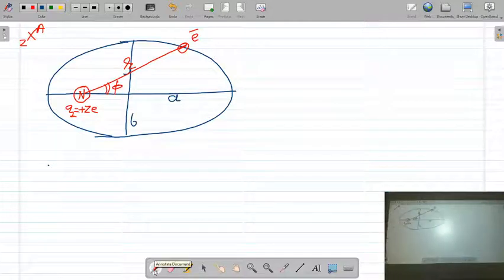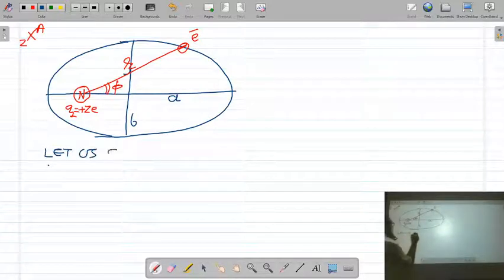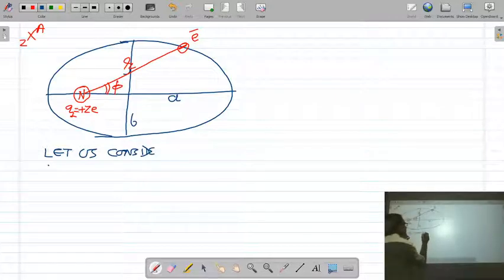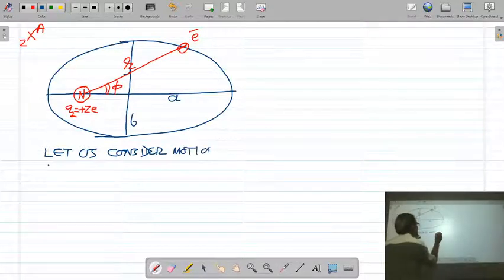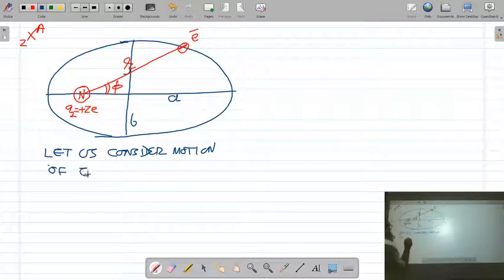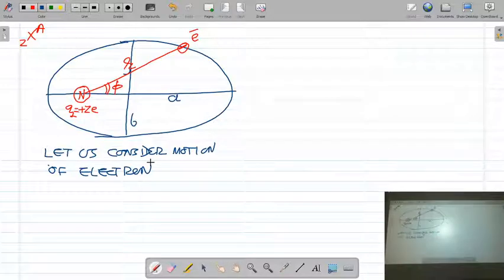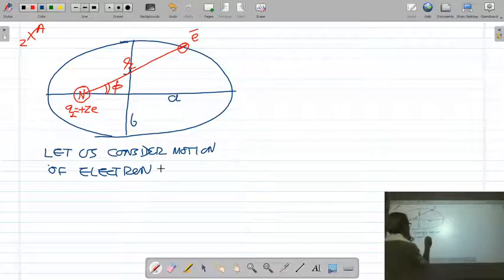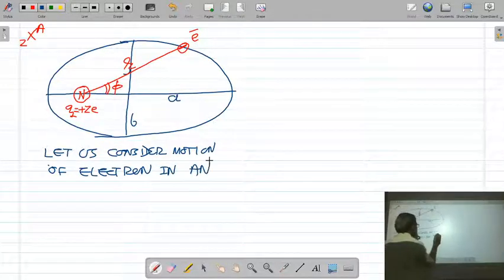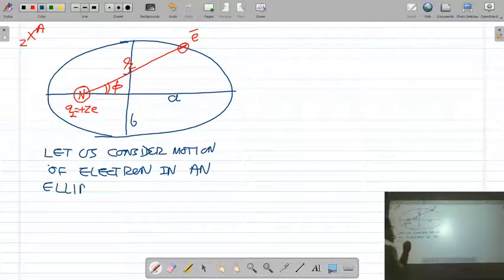So what did Sommerfeld assume? To explain the fine structure of the hydrogen atom, Sommerfeld assumed the elliptical motion of the electron around the nucleus. The nucleus is situated at one center of the ellipse. Let us consider the motion of the electron in an elliptical orbit.